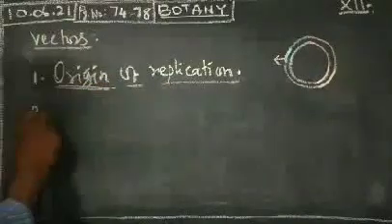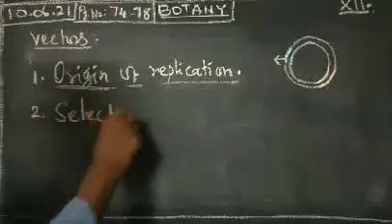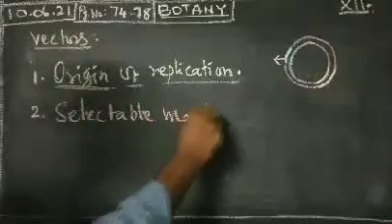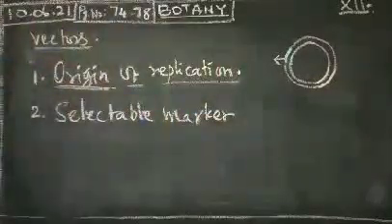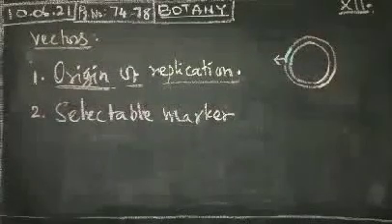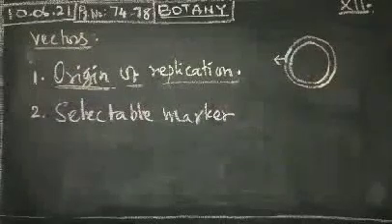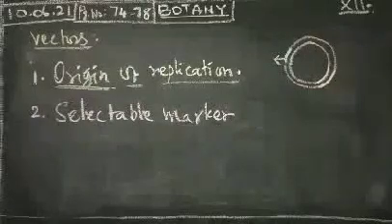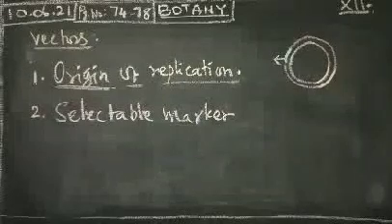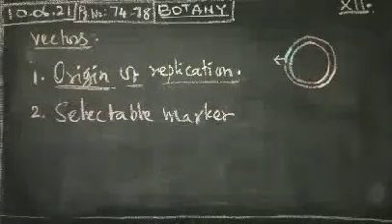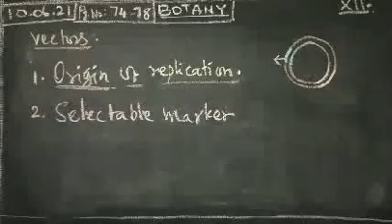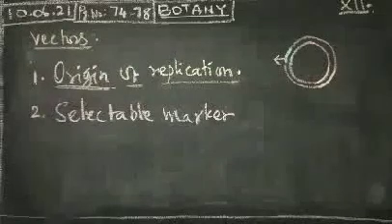Then the second one, selectable marker. Vectors require selectable markers in addition to the origin of replication, which mostly identify and eliminate non-transformants and selectively permit the growth of the transformants.